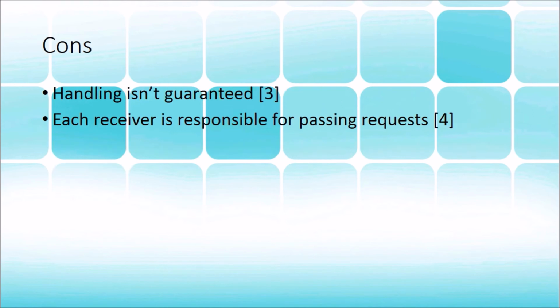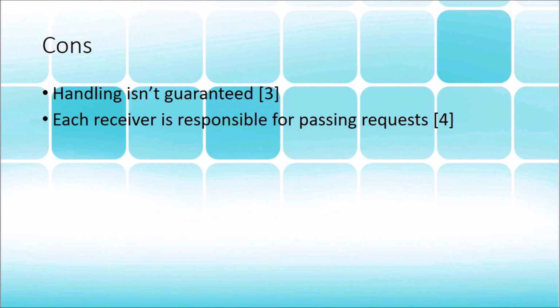So now some of the cons that we have. The first con is that handling isn't guaranteed. Whenever we pass a sender to a chain of responsibility to interpret and return data, each one of those links in our chain is dependent upon the previous link to handle the request. That's one of the big cons: if one of our links isn't properly handling that request and passing it on to the next link, that's going to fail and we're going to have unexpected results.